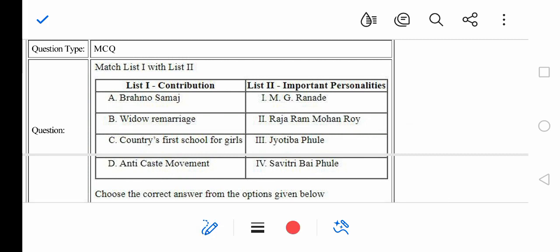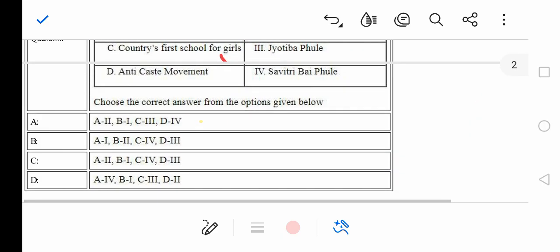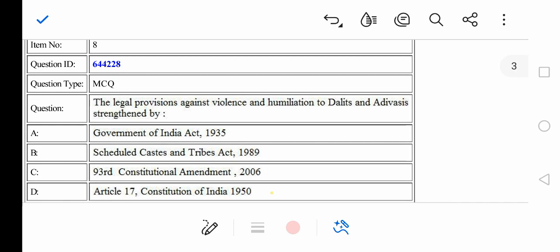So Brahmo Samaj, as we all know, was related to Raja Ram Mohan Roy, right? And the first school for girls is related to Savitribai Phule, right? And if we see the options, A is option number 2, right? So even if we only know about the Brahmo Samaj, we can mark the correct answer, right?